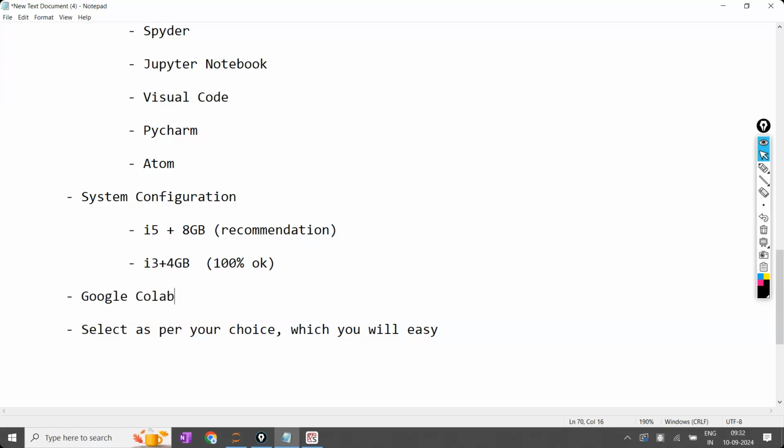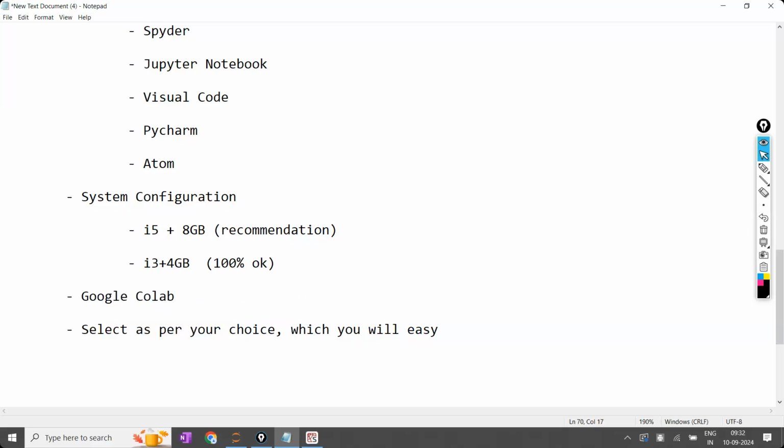There is an option called Google Colab. I will explain that one also. Google Colab is one option where Google provides additional system configuration to us free of cost. How, and all these things, we'll discuss.